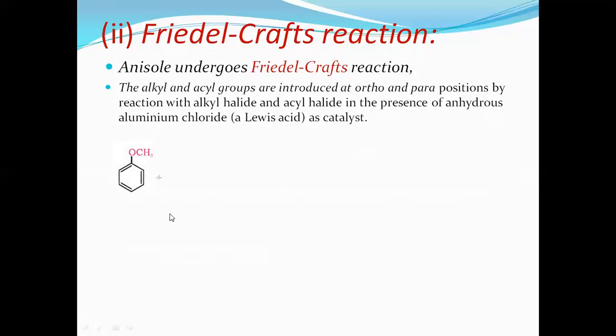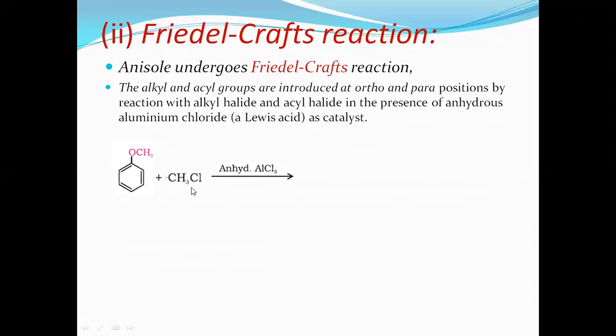When anisole reacts with the alkyl halide, this is called alkylation. Here, in the presence of anhydrous aluminium chloride catalyst, the alkyl group substitutes at the ortho and para positions.